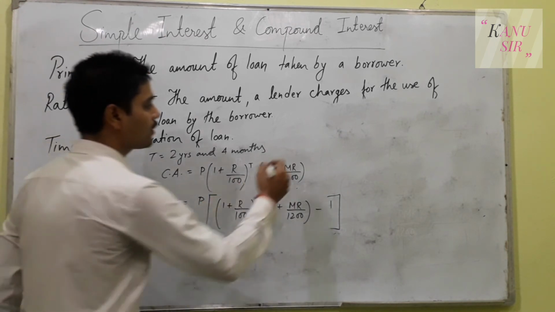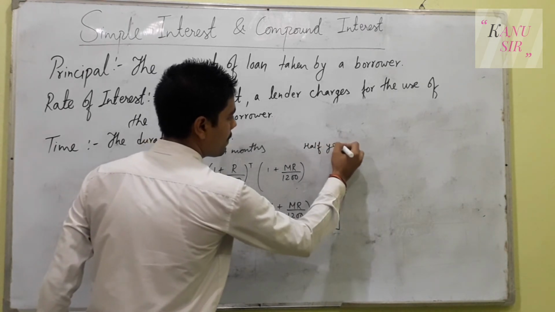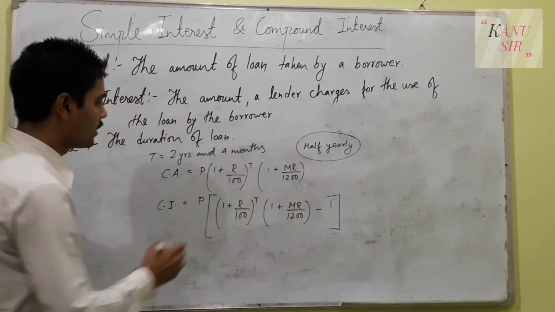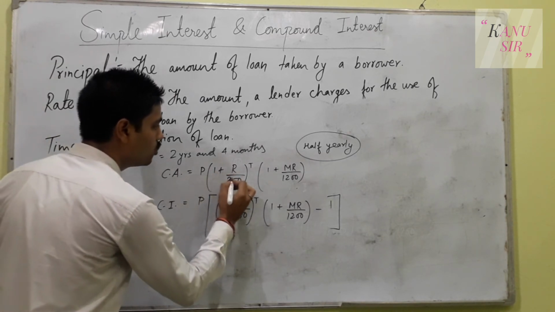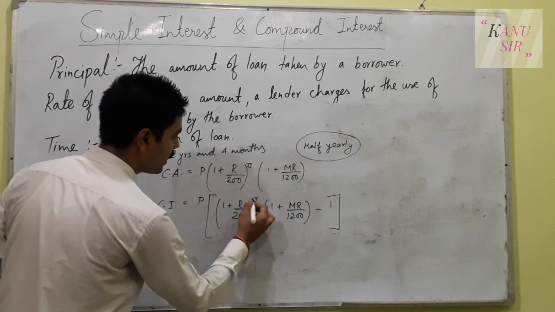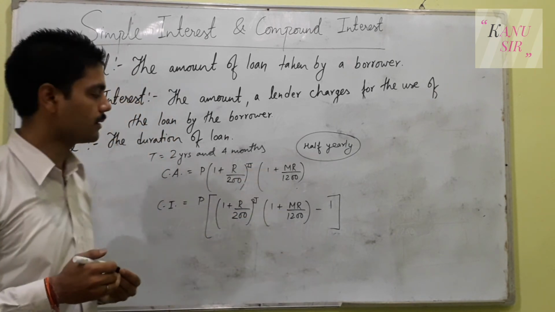And again, if it says half yearly, the rate of interest will be paid half yearly, then 1 will be changed to 2, and here also 1 will be changed to 2, and here will be 2 times t and 2 times t, and MR upon 1200 will be as it is.